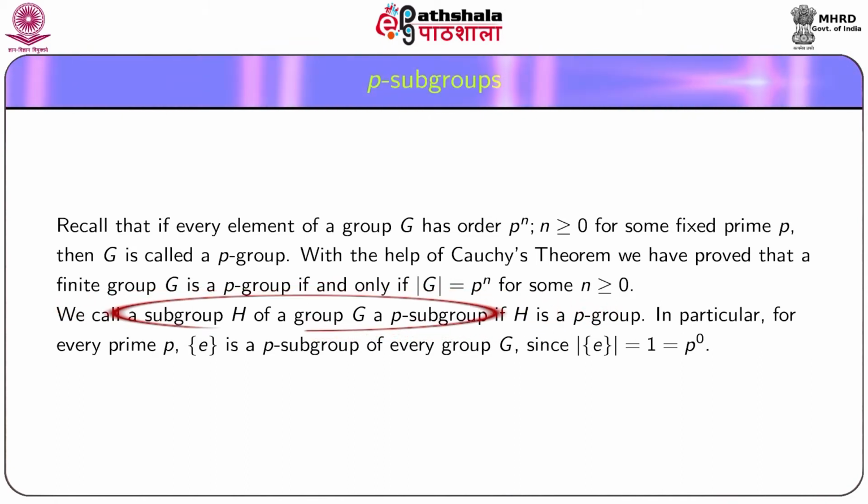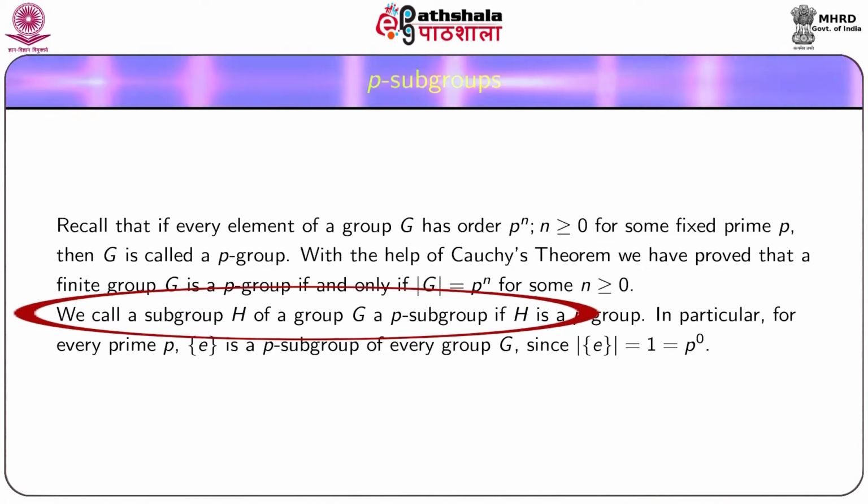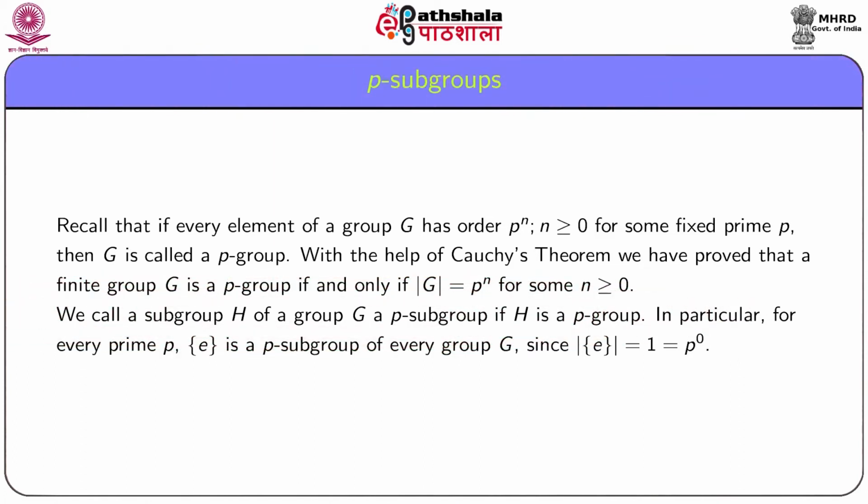We call a subgroup H of a group G a p-subgroup if H is a p-group. In particular, for every prime p, the identity group E is a p-subgroup of every group G, since order of the identity group E is equal to 1, which can be expressed as p^0.